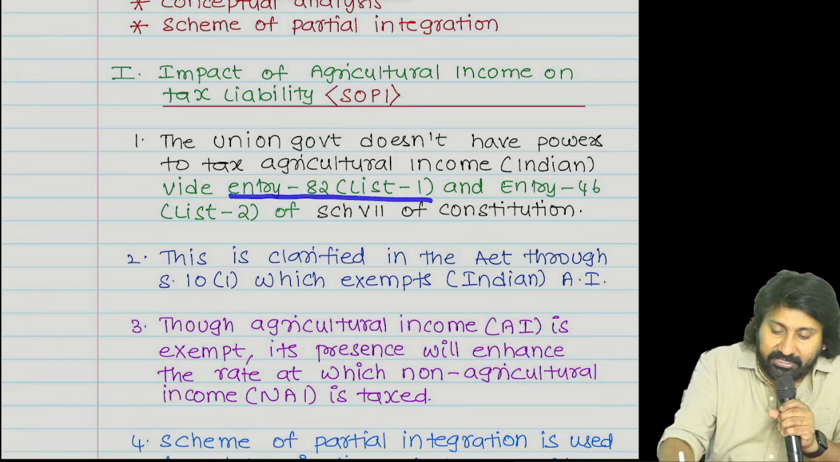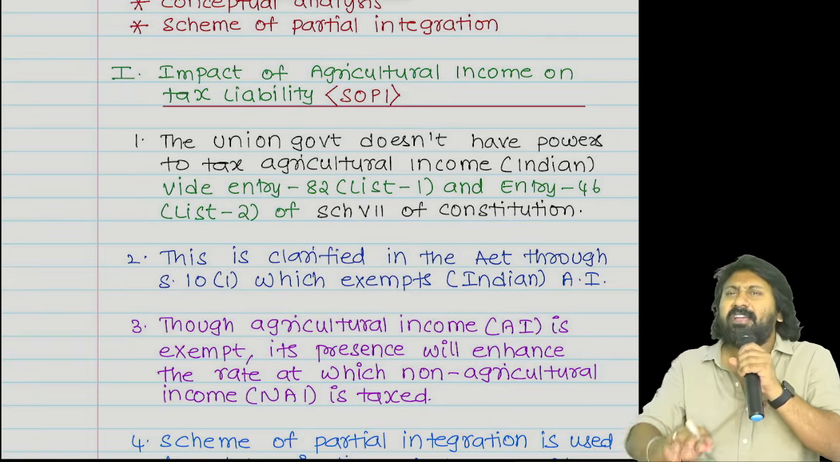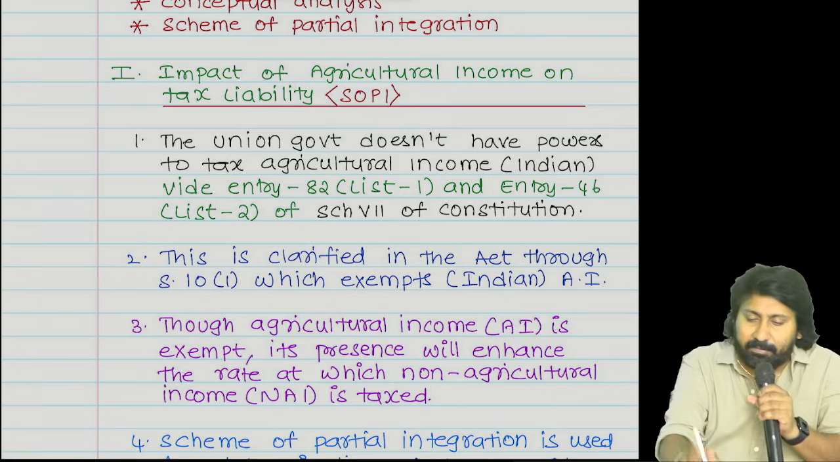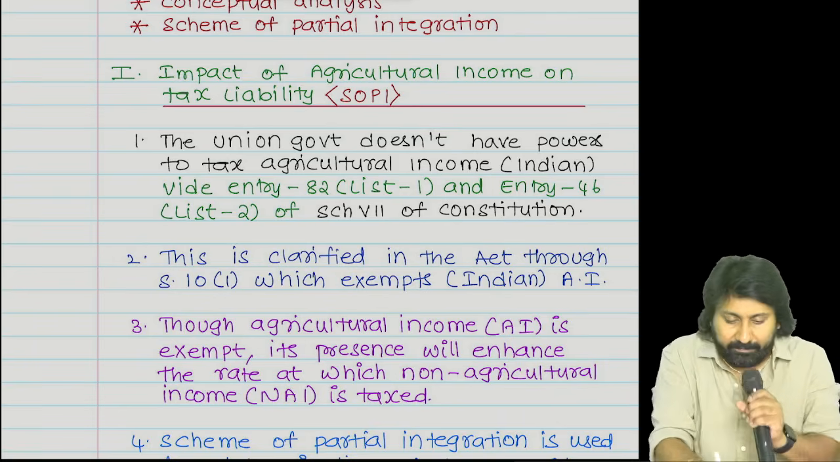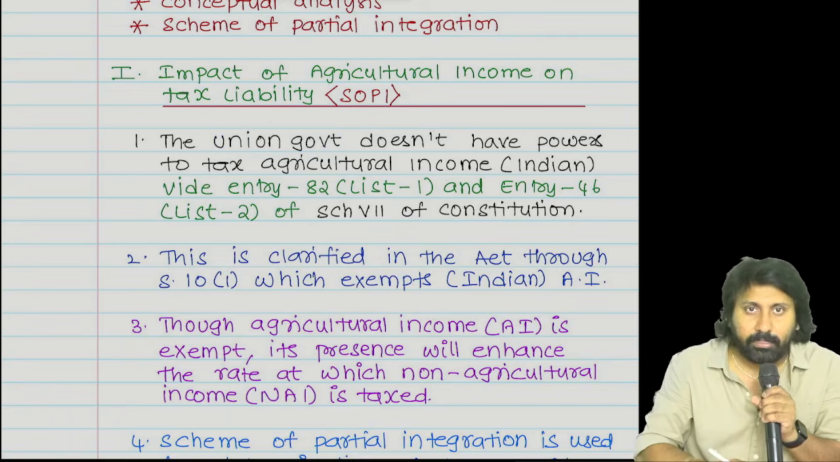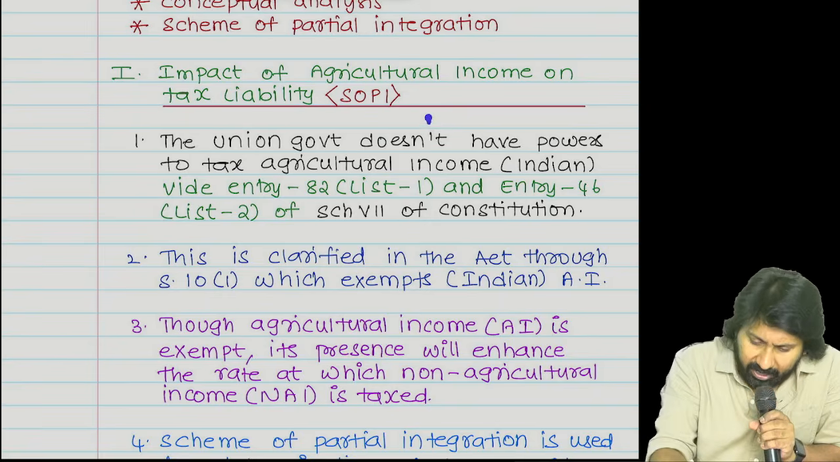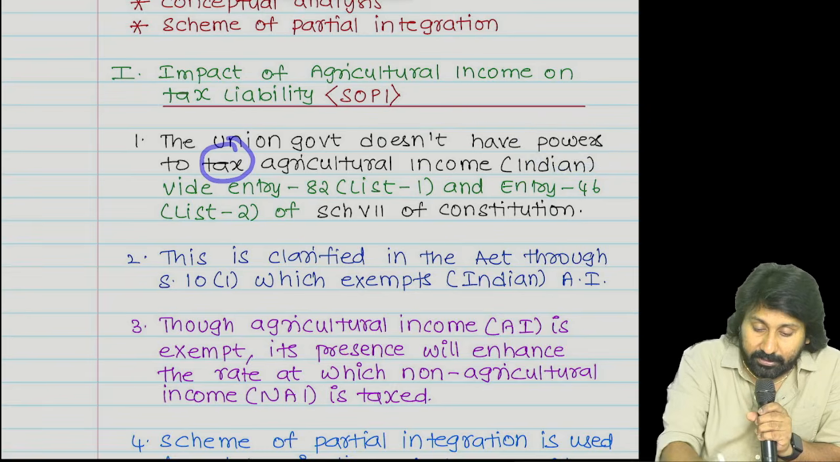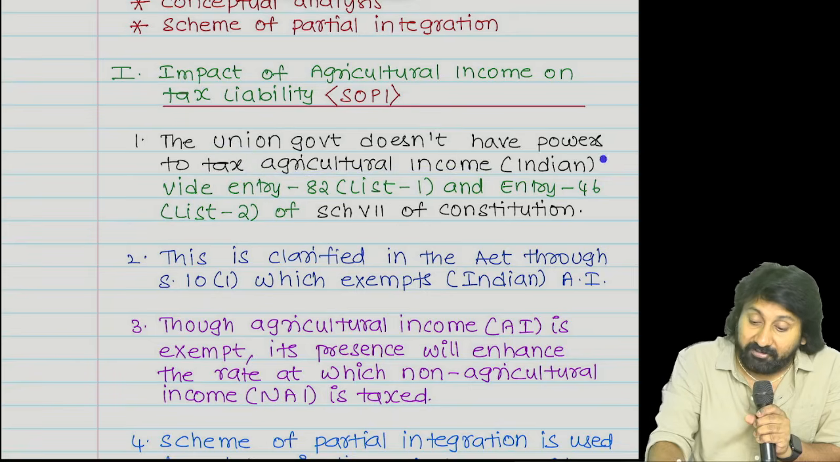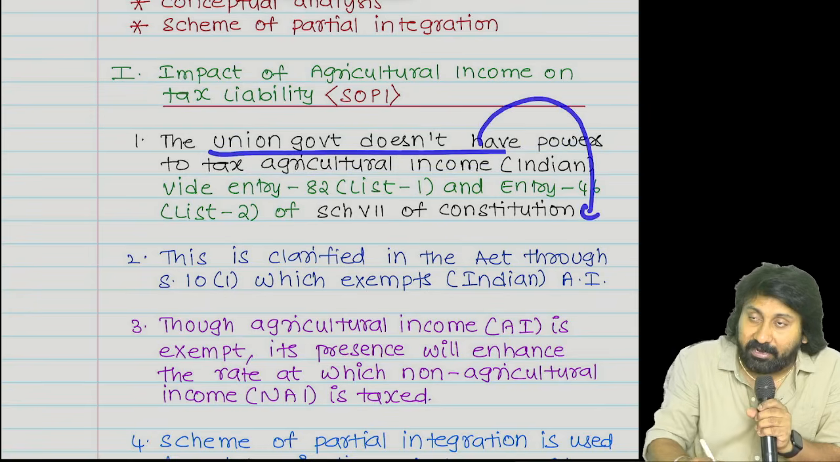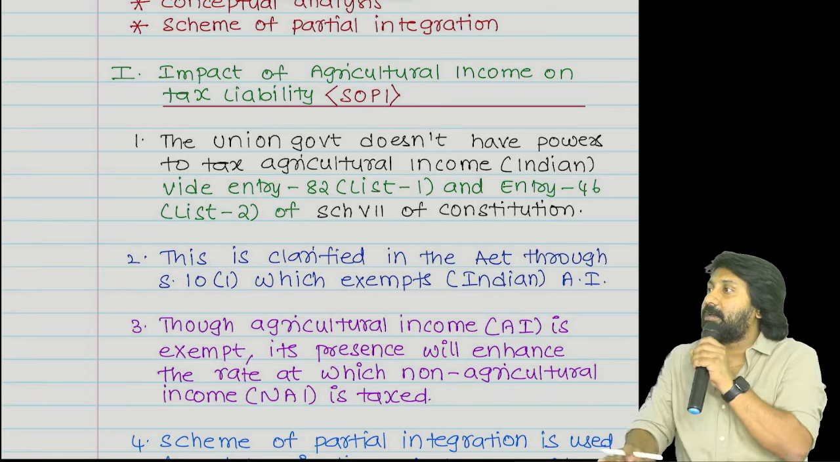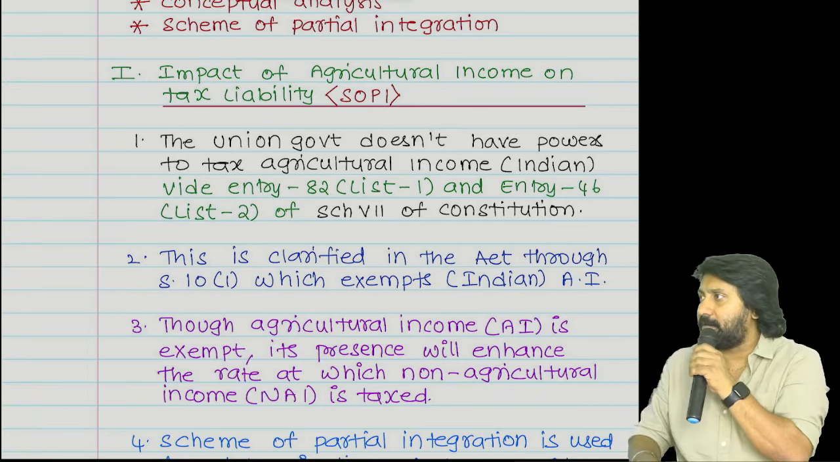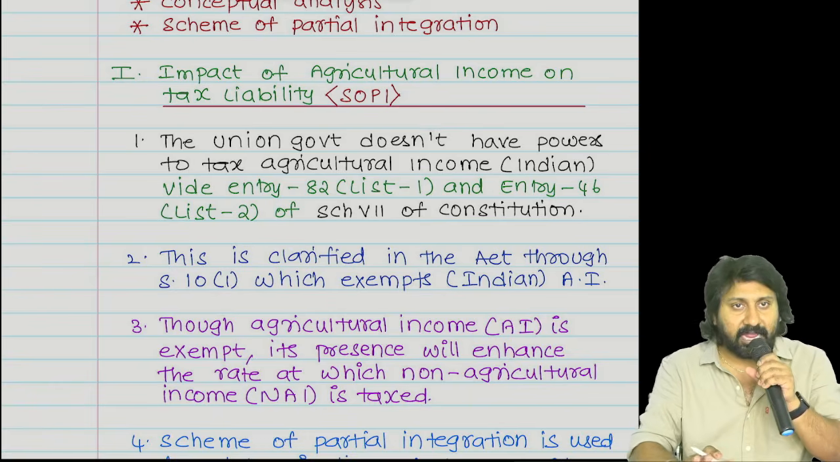Refer entry 82 of List 1 and entry 46 of List 2 of Schedule 7 of the Constitution. Forget about entries and other details, just remember Constitution. Okay? Now tell me. Which government, state or central, has or doesn't have power to impose tax on what income? Which kind of agricultural income? Who prohibited the government from imposing that power? So tell me, in India, agricultural income is taxable or not taxable? Government can't impose tax on agricultural income.